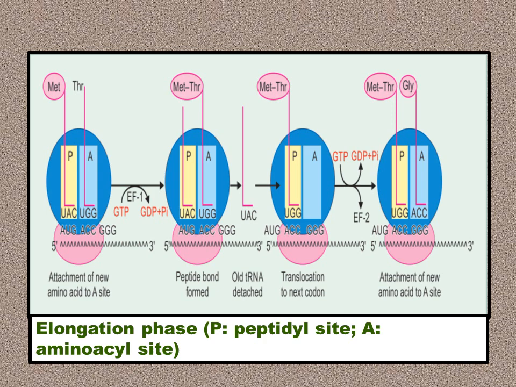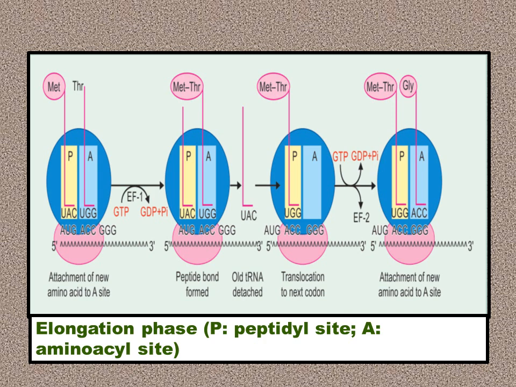Then GTP provides energy. It is converted to GDP plus phosphate, and elongation factor 1 is required in eukaryotes. In the case of prokaryotes, it's elongation factor Tu, EF-Tu. And what happens is methionine forms a peptide linkage with threonine. Peptide bond formation has occurred. The methionine moves from the P site and forms a peptide linkage with the threonine.